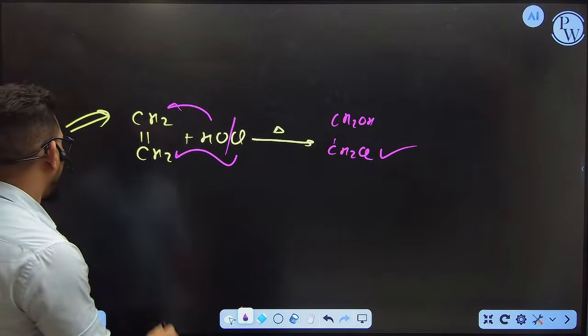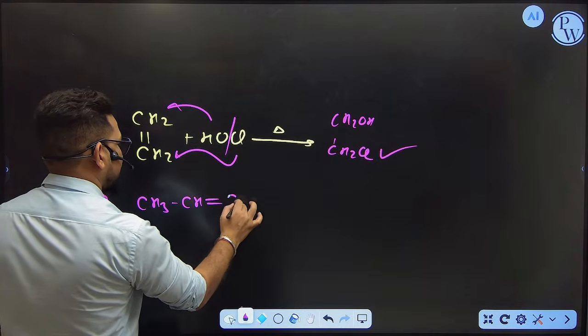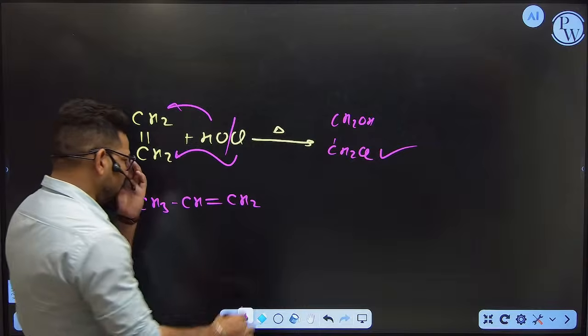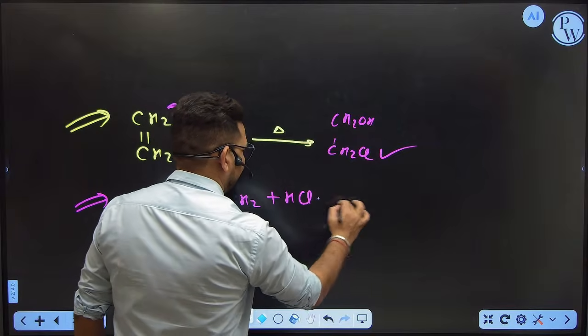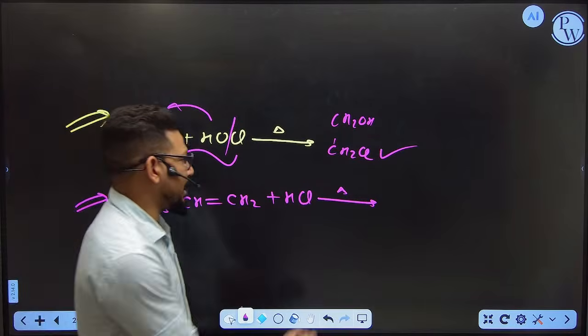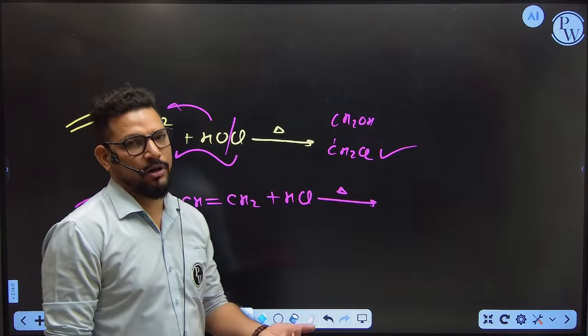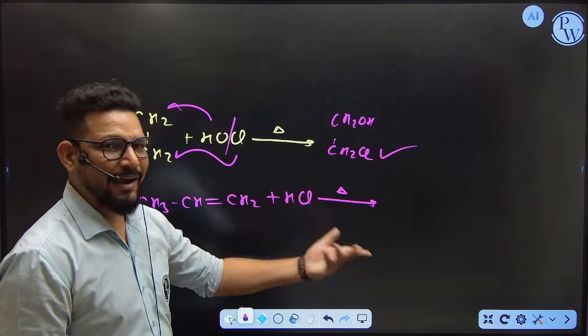Done. But when you see an asymmetric hydrocarbon like CH3, CH double bond CH2, and you want to react this molecule with HCl, now can you tell me, is there any peroxide? No sir. Is there any sunlight? No sir. If it is asymmetric, then it is going to follow which law? Markovnikov law. If peroxide and sunlight are there, anti-Markovnikov law.